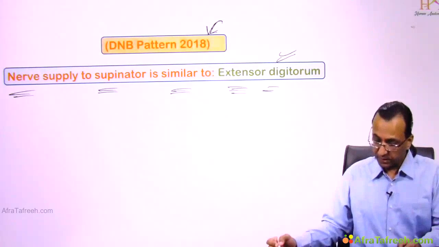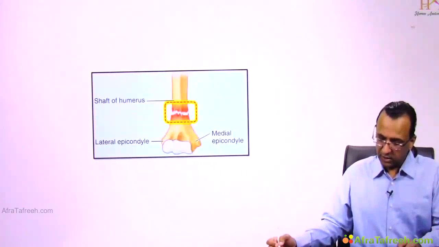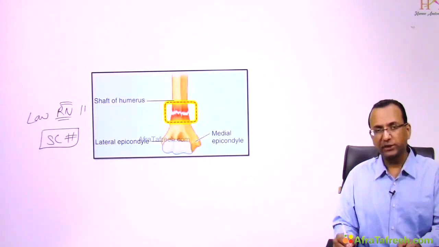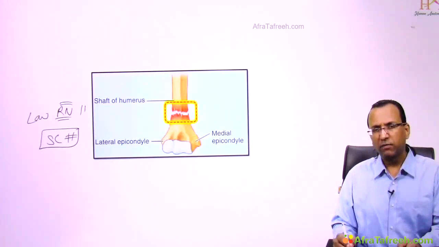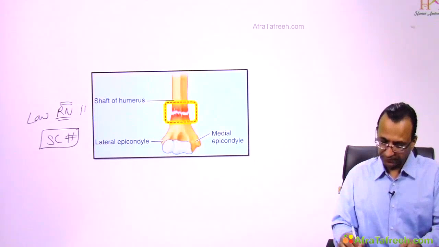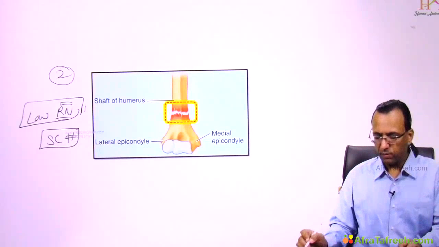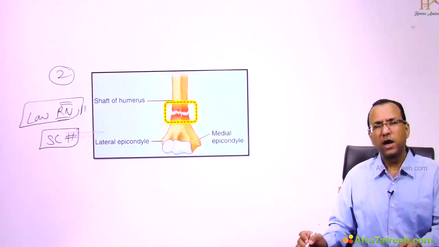That was the answer. Now, this is a low radial nerve injury. You mean to say supracondylar fracture, low radial nerve injury? Yes. Tell me, what were the clinical features? Patient number 2? Yeah, patient number 2. Tell me, what was the clinical feature? Was there a wrist drop or not?